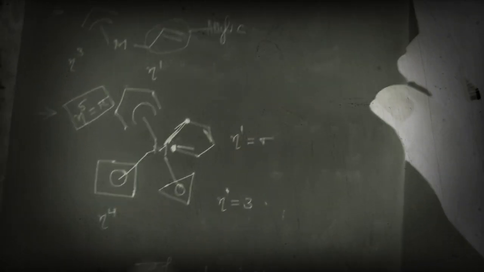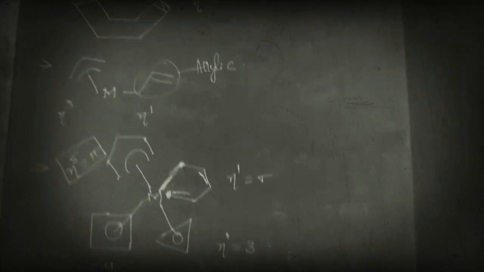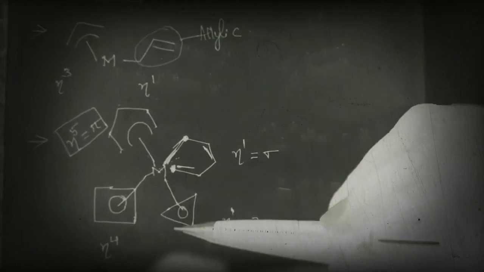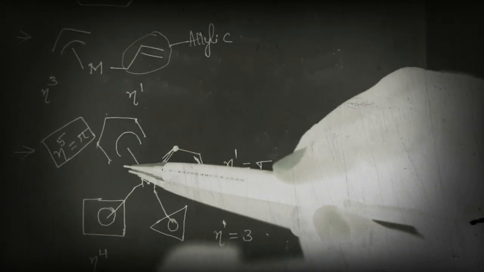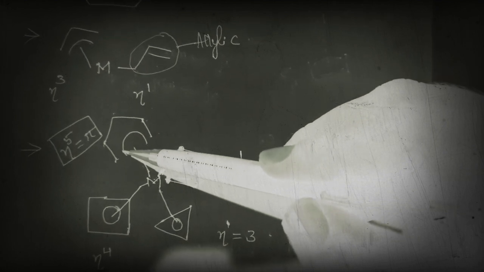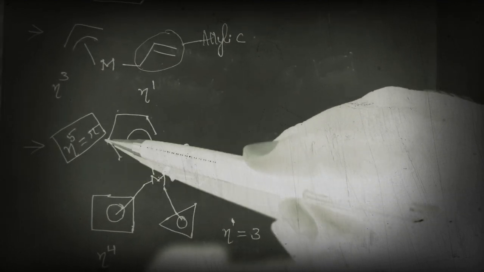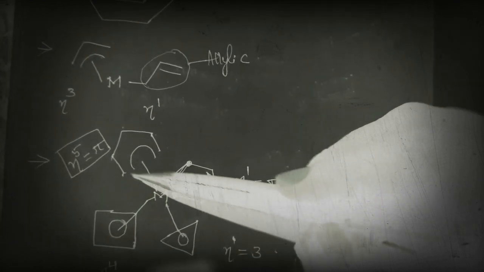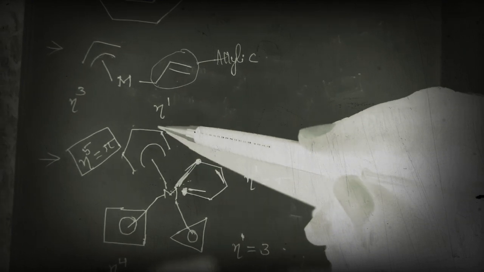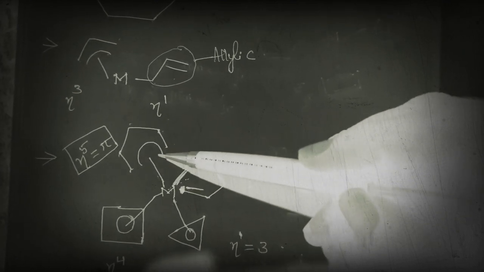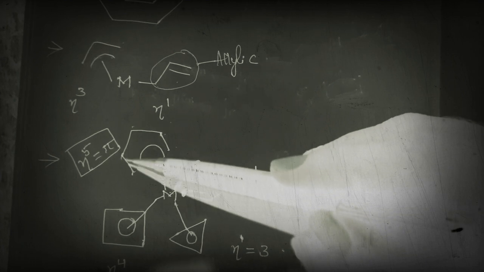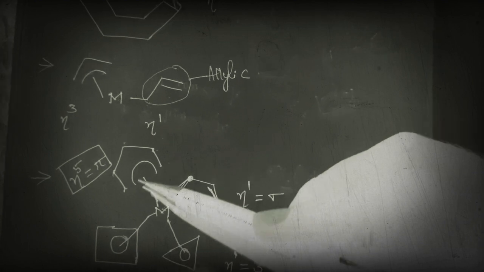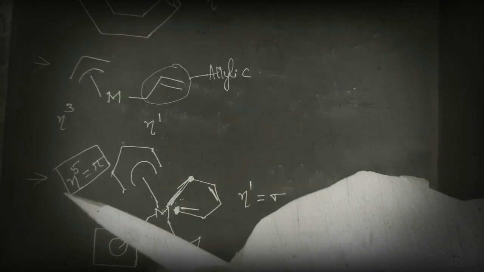Okay, let us see the last example of today's class. Here, to the metal they have given 4 groups. Let us see. Already I said that if the extension is like this, just count the number of atoms, 1 2 3 4 5. Here the metal is connected to all the 5 atoms, this extension indicates that. So hapticity is 5. As this is the maximum hapticity, we can indicate this as pi.